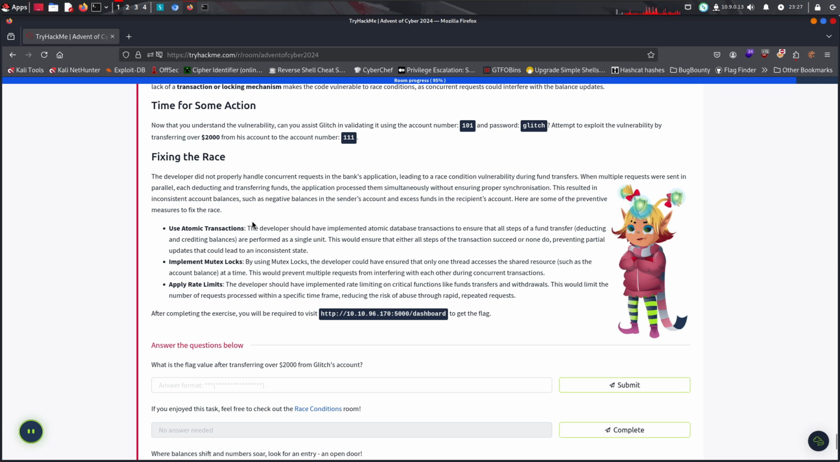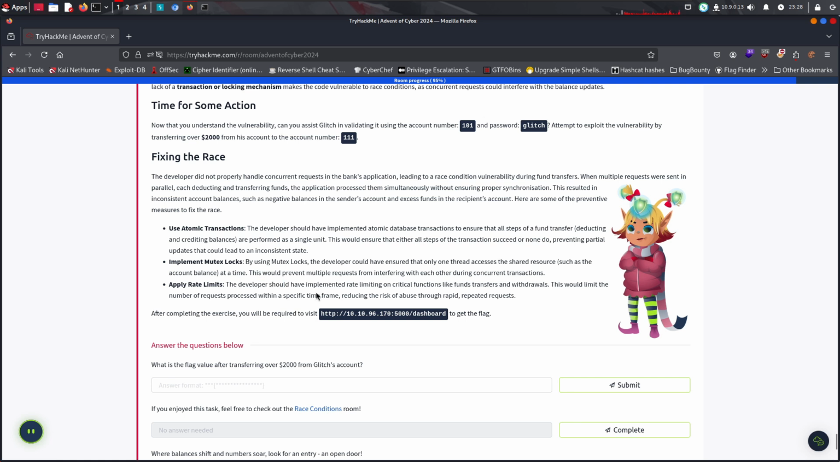One, we can use atomic transactions. Developers should have implemented atomic transactions to ensure that all steps of a fund transfer are performed as a single unit. This would ensure that either all steps of the transaction succeed or none do, preventing partial updates that could lead to an inconsistent state. Then also implement mutex locks, which could have ensured that only one thread accesses the shared resource at a time. This would prevent multiple requests from interfering with each other during concurrent transactions.